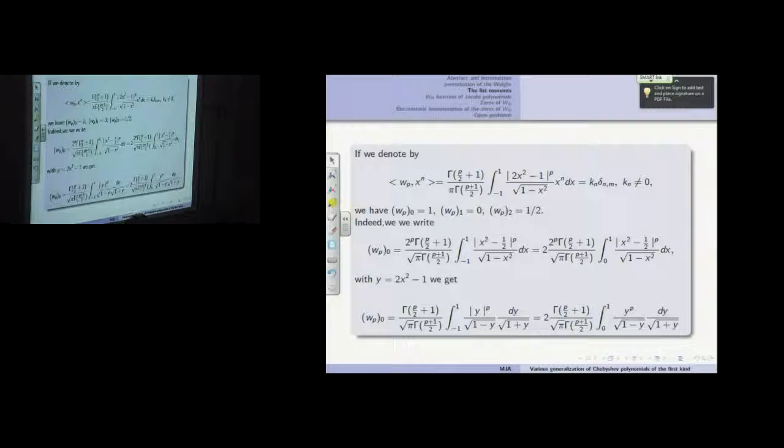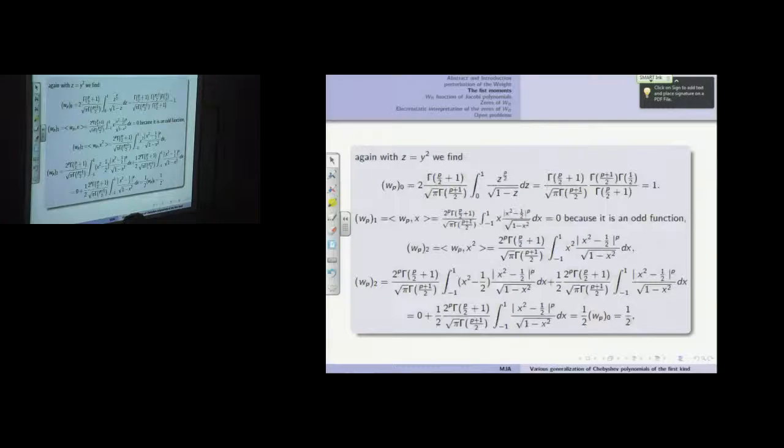X power 2 minus 1. So we do this change of variable and a kind of small operation, and then we find 1 using this expression. So this is a normalization factor, and it is right. So W2 is more complicated. So here we add minus half and we add minus half. So we prove that this equals 0, and this is the moment of order 1. So it gives all this 1 because of this, and we have 1 over 2.